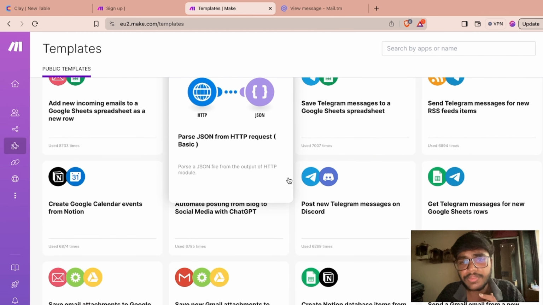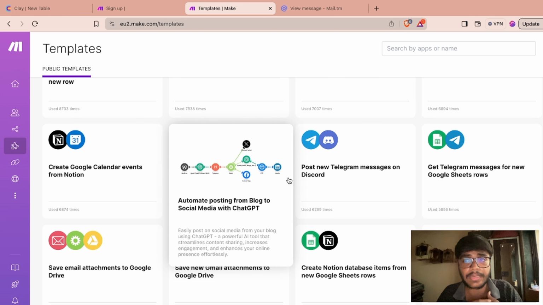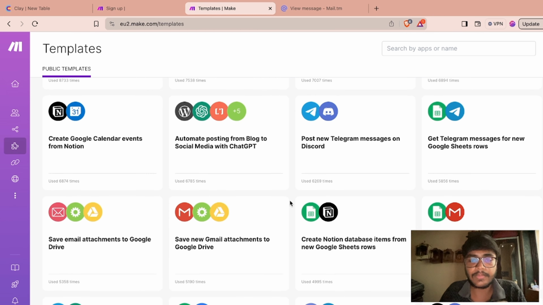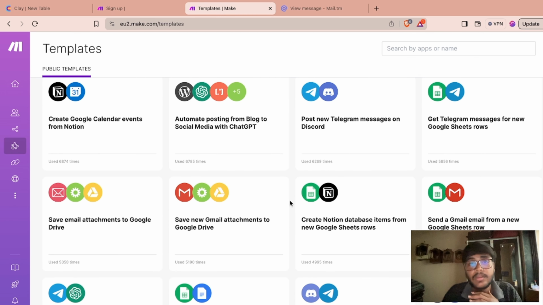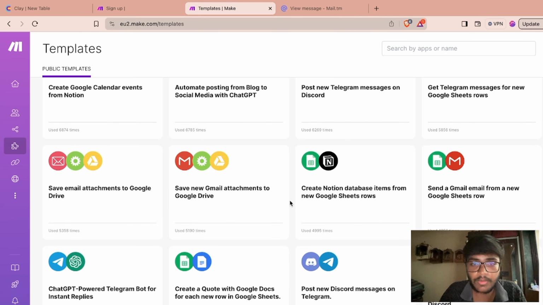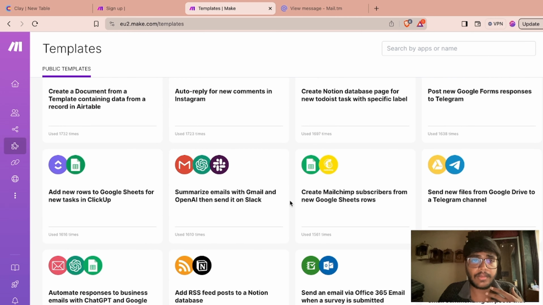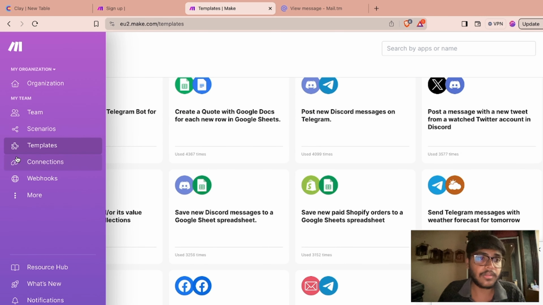So there are a lot of scenarios that you can directly use without creating them from scratch, right? And that is the cool thing, and the most important thing that will help you save tons of time if you have a very simple basic need. But again, in this series, we are going to create scenarios from scratch. I'll show you how to create certain automations that will add value to your life and your clients' lives. If you are helping other people, it will add value to their lives as well, right? So we will see how to do that. So this is the template.